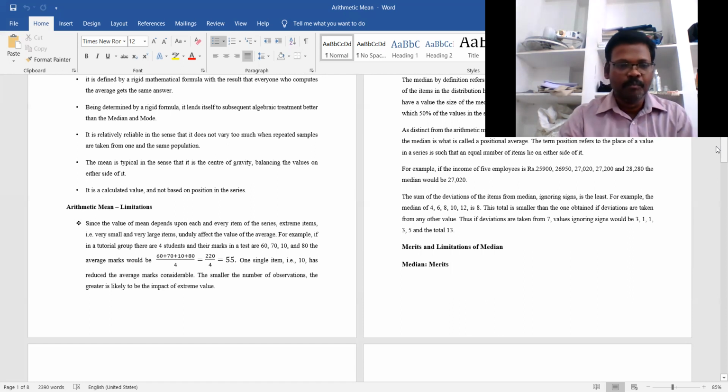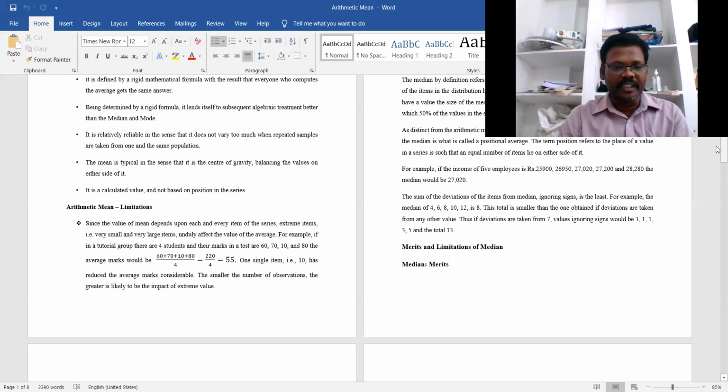Take for example a tutorial group or class where there are 4 students and their marks are given like this. One student got 60 marks, one student got 70 marks, one student got only 10 marks, and one student got 80 marks. So how will we calculate the average? Already I told you: we add these 4 values and divide by the number 4. Sum of observations divided by number of observations.